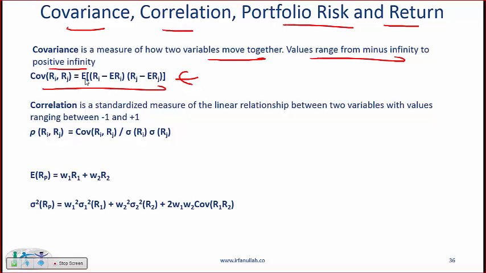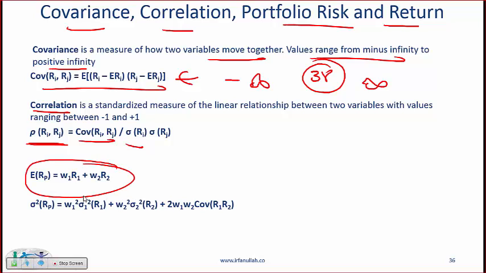The issue with covariance is that it spans from negative infinity to positive infinity. So if you have a covariance of 38, you know that it's positive, you know there's a positive relationship, but you don't know whether you have a strong positive relationship or not. In order to figure that out, you need correlation, which is a standardized measure of covariance. So the correlation is the covariance divided by the standard deviation of each of the variables.